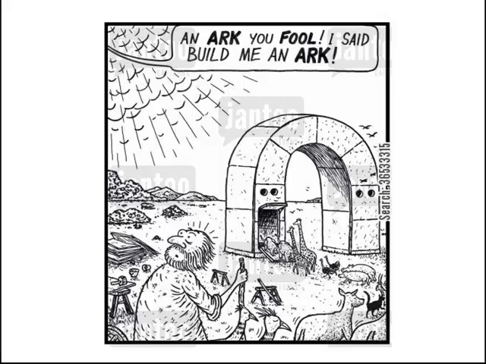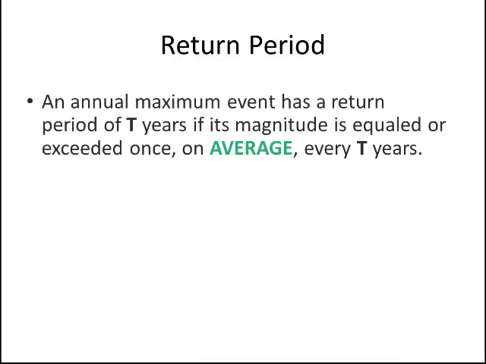Maybe this thing really occurred, right? We might be talking about a flood that's like the 1 in 100,000 year event. So what does that mean when I say something like that? What is a 1 in 5 year event, 1 in 100 year, 1 in 100,000 biblical type flood mean, right? So that's what we call a return period. So an annual maximum event has a return period of t years if its magnitude is equaled or exceeded once on average every t years.